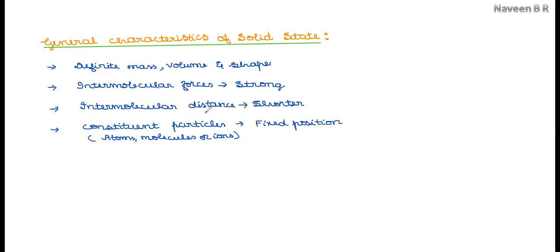The constituent particles present in the solid state have a fixed position, and as a result of their fixed position, they cannot move. They can only oscillate about their mean position. That is, whatever their original position is, in that respective position they can oscillate or vibrate. That is only possible for the particles of the solid state, whereas liquids and gases tend to move.